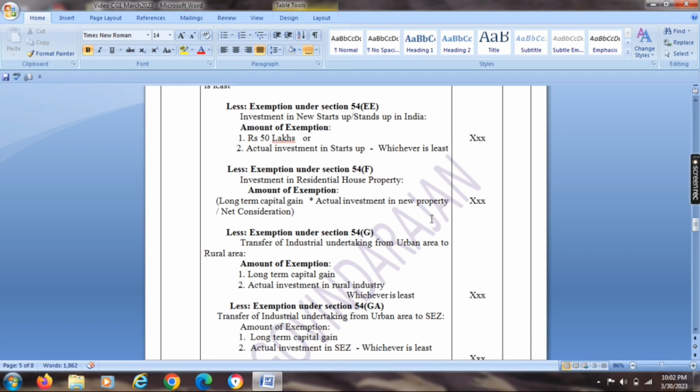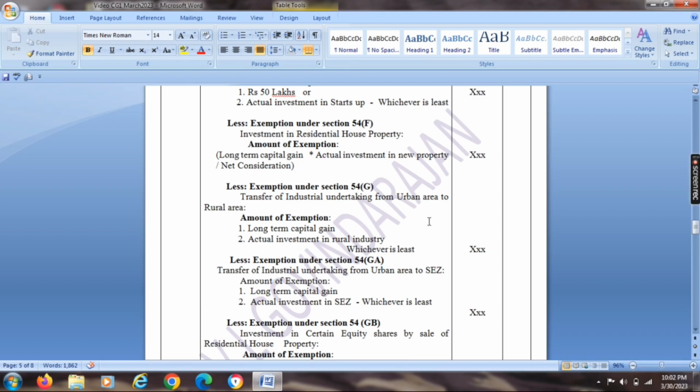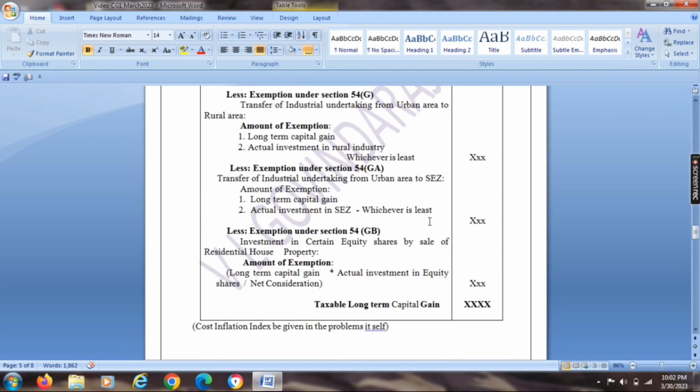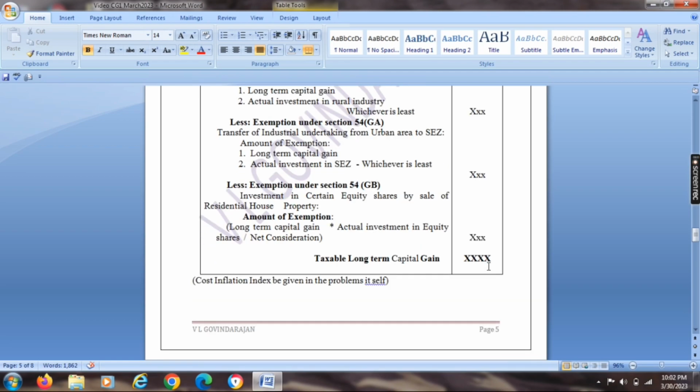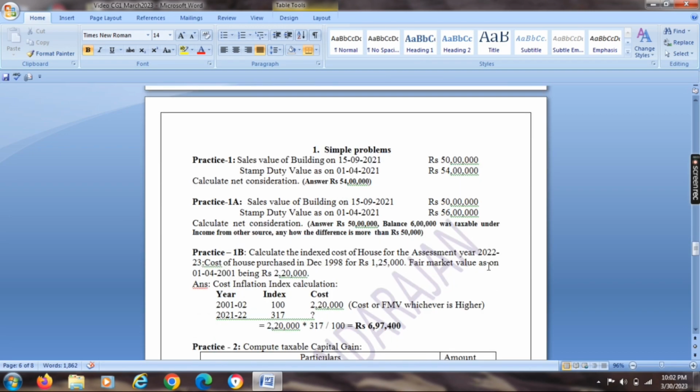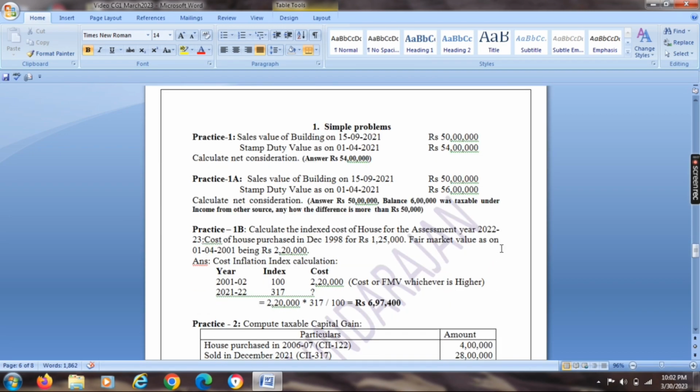The next is exemption under section 54GA: transfer of industrial undertaking from urban area to special economic zones. Next, exemption under section 54GB: investment in certain equity shares by sale of residential house property. The amount of exemption is long-term capital gain into actual investment in equity shares divided by net consideration. So the balance value is called taxable long-term capital gain. Actually, the cost inflation index is given in the problem itself, so students do not need to worry. Based on that cost inflation index only, we have to compute the indexed cost of acquisition and the indexed cost of improvement. Simple problems.